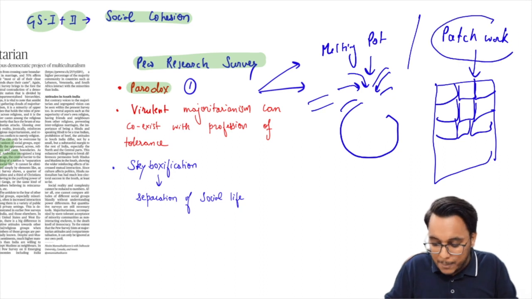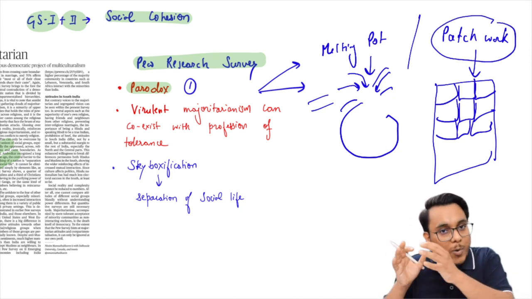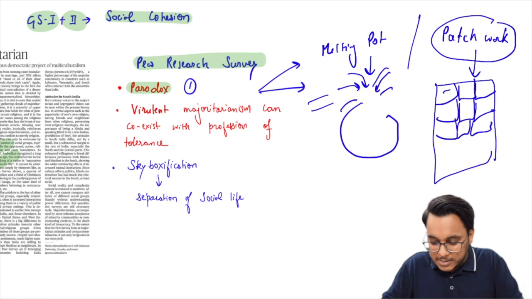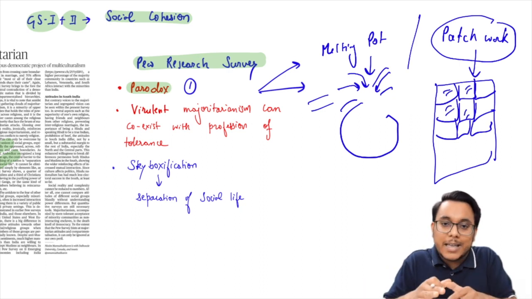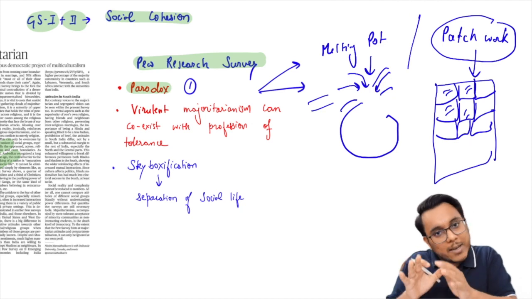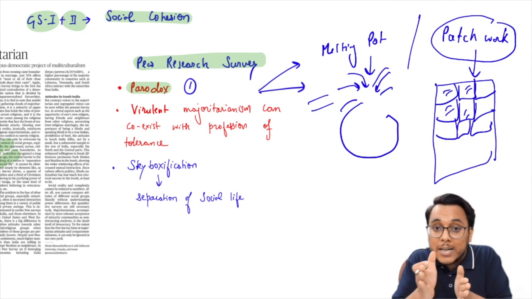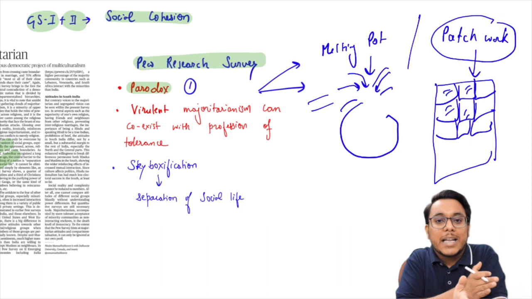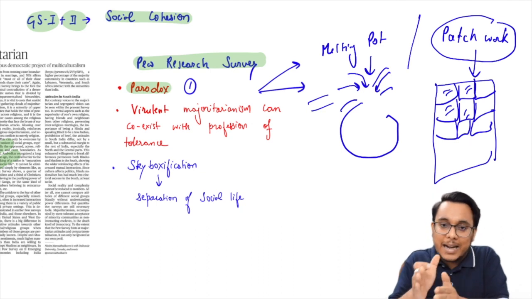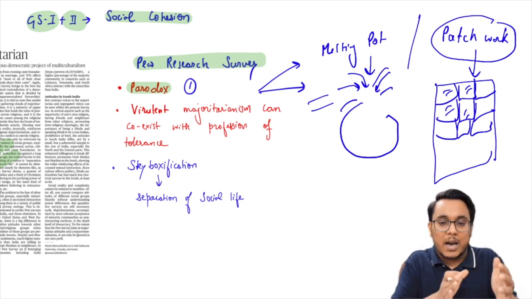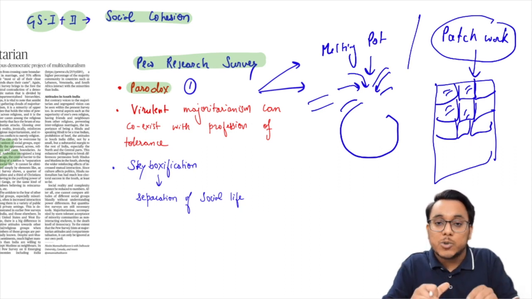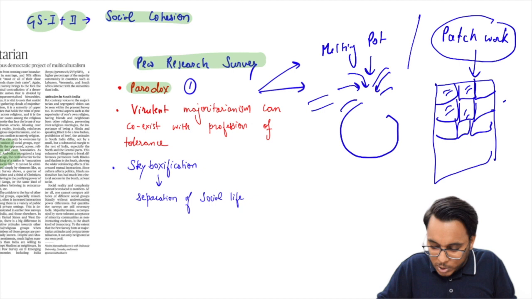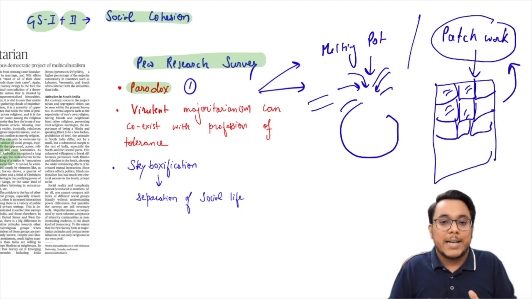So when we talk about Indian society, it might not be a melting pot model, but it is a patchwork model of society, where the patches are the different religions, living together. And that tolerance is to such a capacity that okay, we'll live together, but we will not merge with each other. We will maintain the distinctiveness. And they also show this distinctiveness when they say that they don't want to marry into the other religion. So guys, our tolerance is based on the patchwork model of Indian society, where we want to live together but don't want to merge.